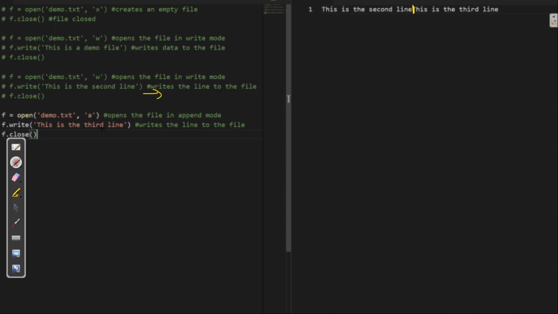Whatever I write will be written starting from here, and after this our pointer is here. If I open the file again in append mode, the pointer will be here.